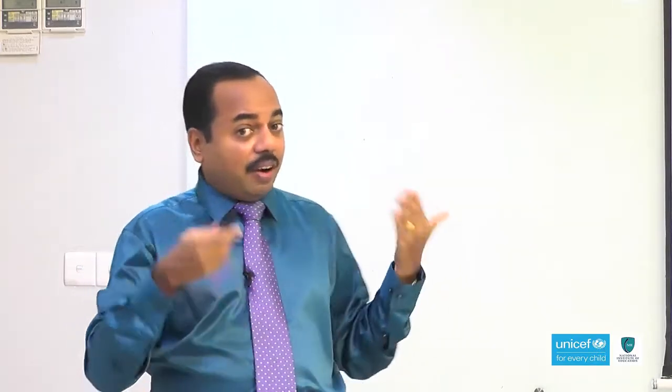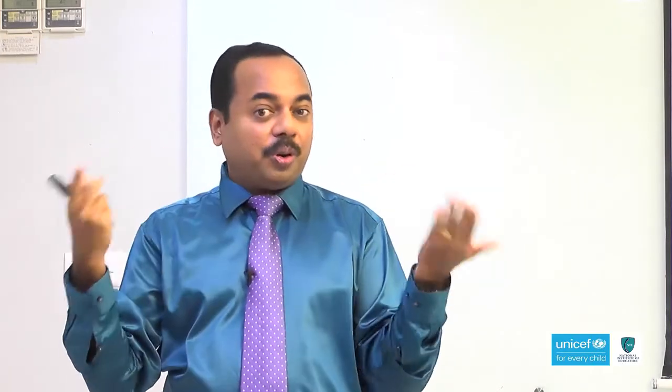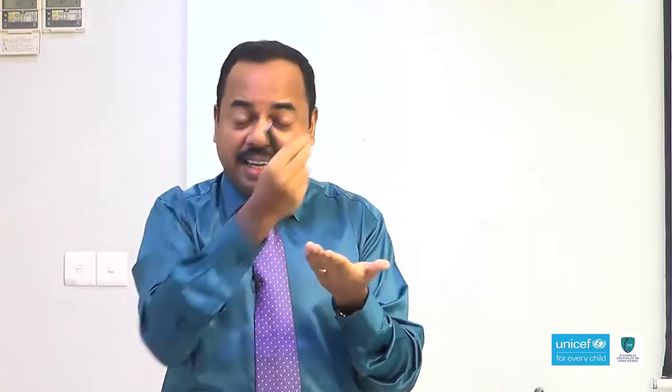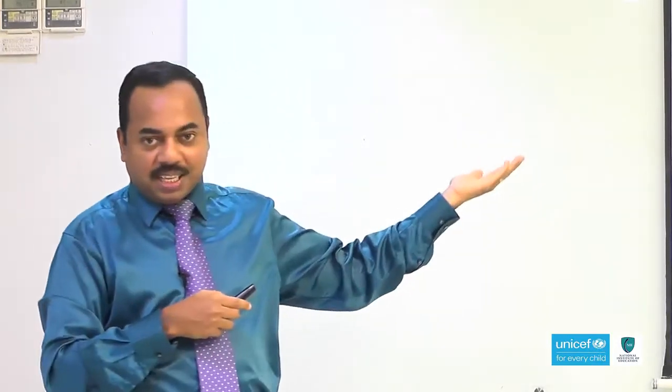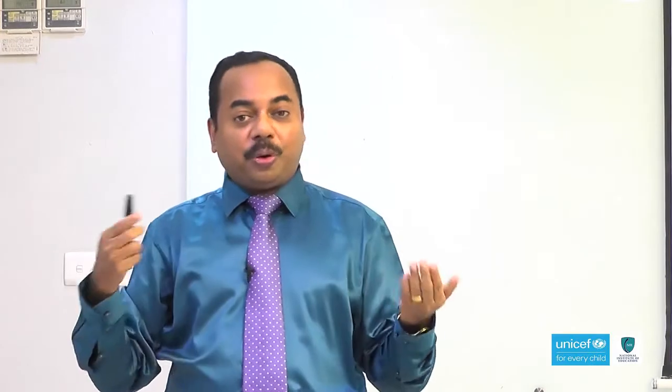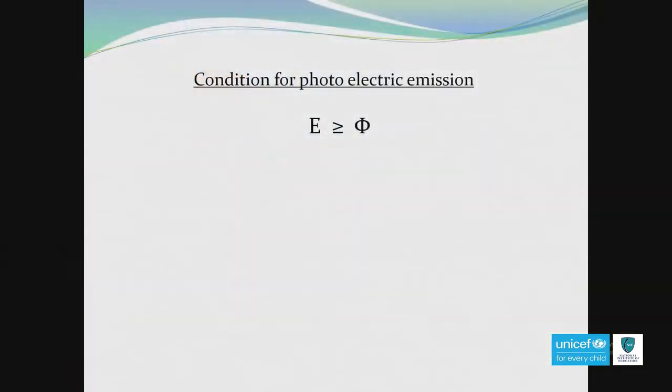So, what are the conditions for photoelectric emission? What should be the energy of the incoming photon? It should be greater than the work function. So, the first condition is the energy of the incoming photon should be greater than or equal to the work function. How about frequency and threshold frequency?